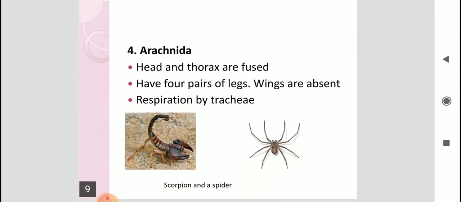The fourth class is Arachnida. Here head and thorax are fused and they have four pairs of legs. So an adult arachnid will have how many legs? Eight. So children, class Insecta, an adult insect will have how many legs? Six. And Arachnida, an adult arachnid will have how many legs? Eight. Wings are absent and they also respire by trachea. So scorpions, then spider, mites, they all come under Arachnida. Alright.